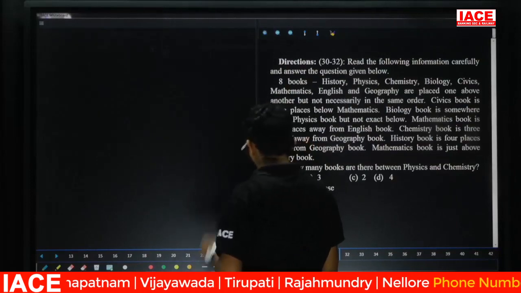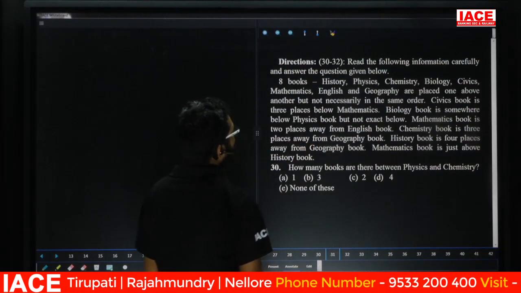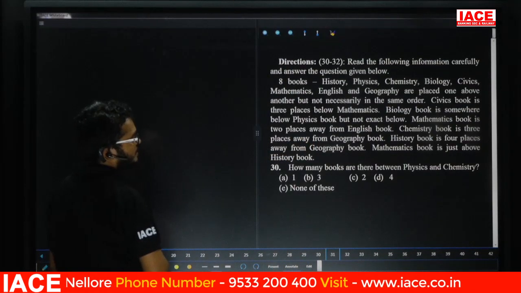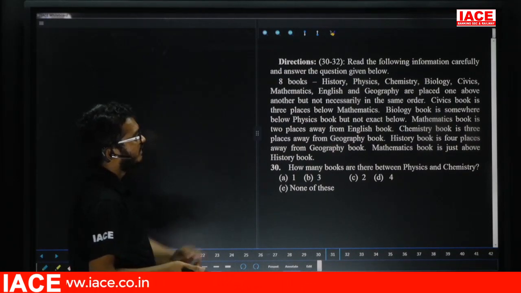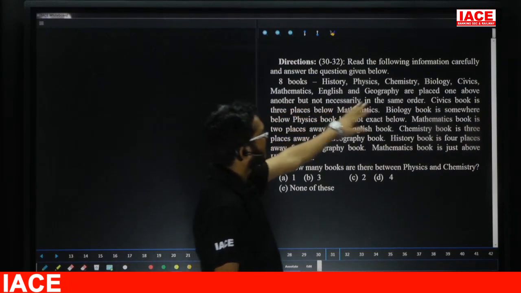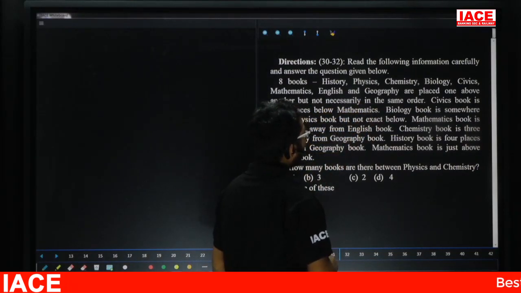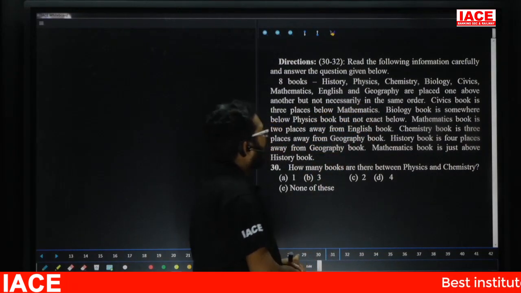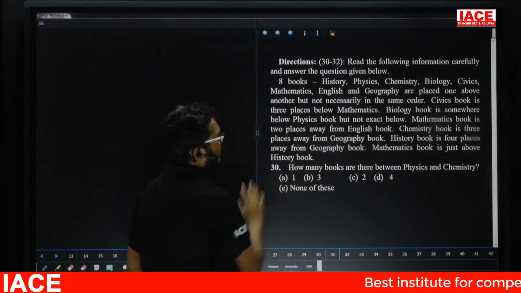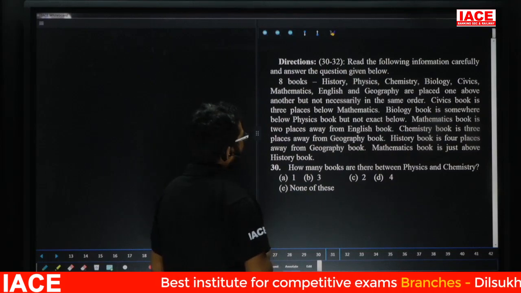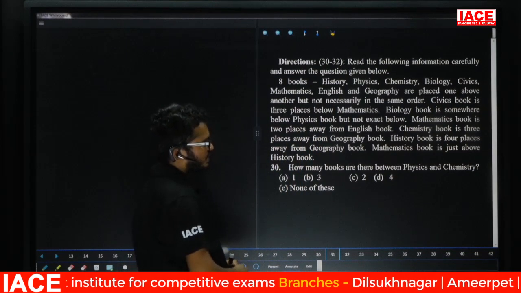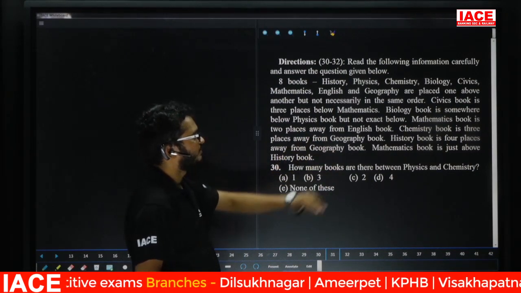Question number 32. Yes, friend, check it. 8 books, history, physics, chemistry, biology, civics, mathematics, English and geography are placed one above another but not necessarily in the same order. Civics book is 3 places below the mathematics book. Biology book is somewhere below the physics book but not exactly below. Mathematics book is 2 places away from English. Chemistry book is 3 places away from geography.